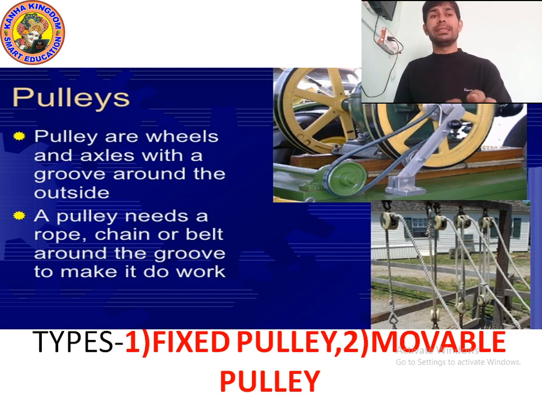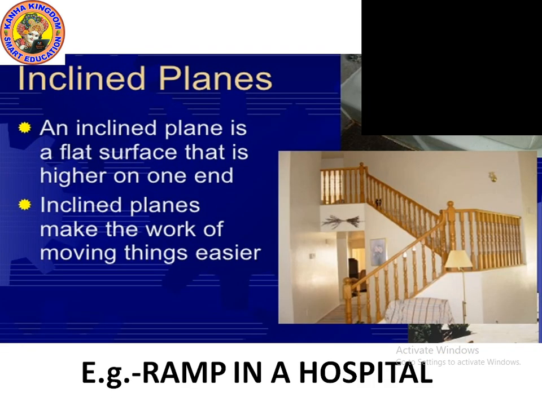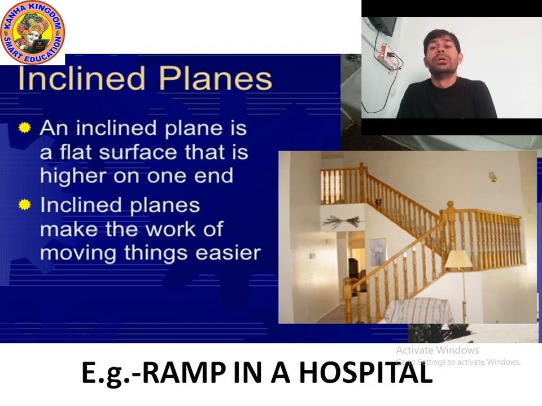Now we will study about the inclined plane. Okay, inclined plane now we will study. Let's move on to the next point. Okay, it's inclined plane. So you know that there are six types of simple machine. Yes, we have already studied two. We have already studied wheel and axle and pulley.